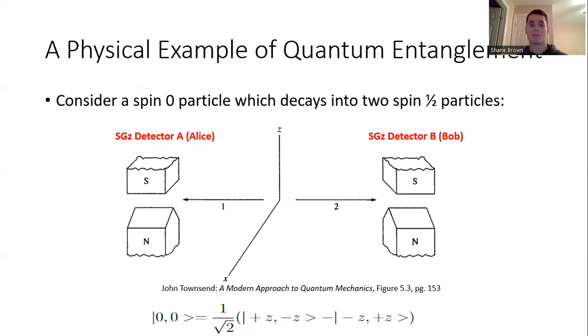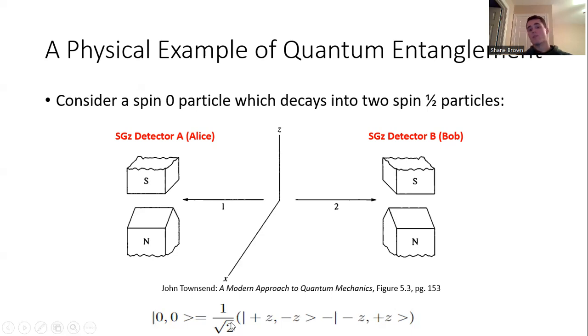Due to momentum conservation, the two particles are going to have to go out in opposite directions, right? And to conserve angular momentum, we know that one of the spin 1/2 particles will have spin z going up, and the other one will have spin z going down, all right? According to quantum mechanics, we don't know which is which, but we know one of them has to be up and the other has to be down when we measure them.